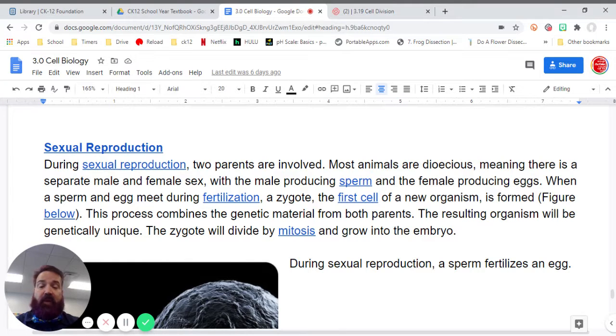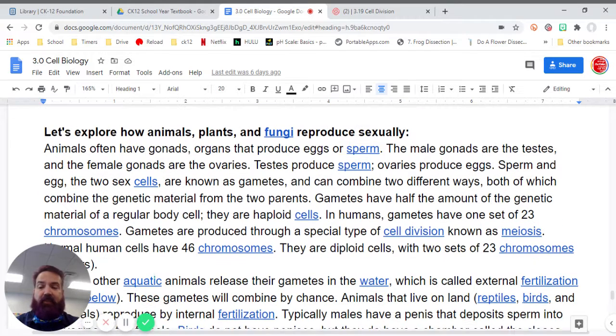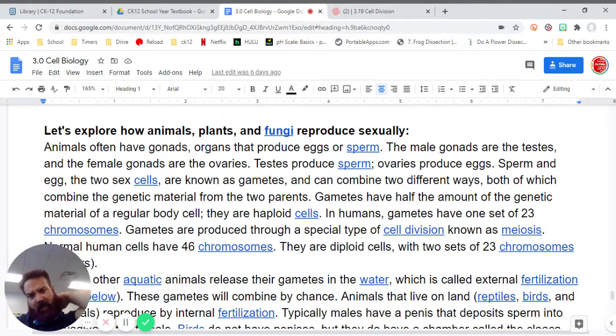The zygote will divide by mitosis and grow into the embryo. So this is the egg and that is the sperm. During sexual reproduction, a sperm fertilizes an egg. Let's explore how animals, plants, and fungi reproduce sexually.